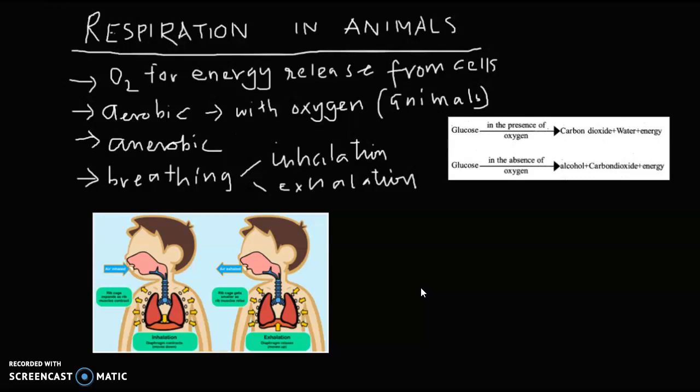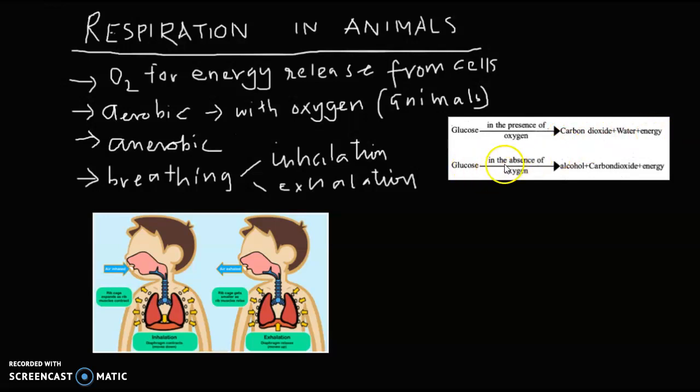And if you see this breathing, aerobic is with oxygen, and anaerobic is without oxygen. See, if you see here, glucose, which is energy, in the presence of oxygen, which is called aerobic, gives carbon dioxide plus water plus energy released.